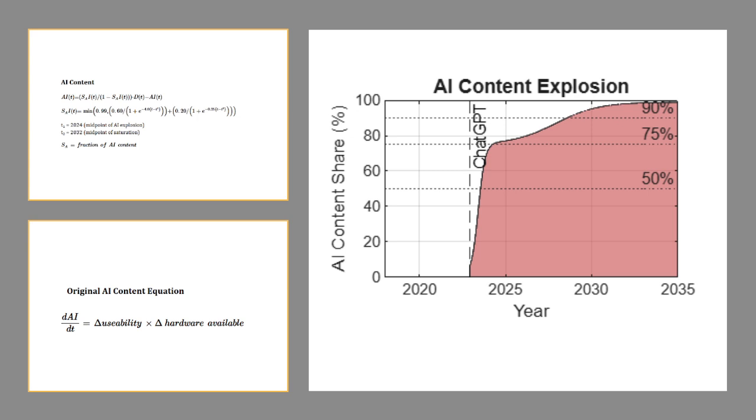Technological progress and processing power are simplified in the model as being proportional to hardware growth, represented by 4 to the t. Initially, the model was expected to saturate prematurely, approaching zero, due to database errors and the assumption that AI systems would not be able to effectively train on an open web with highly contaminated data. However, because both the maximum potential for AI content generation and the availability of large language models to crawl and utilize web data are functions of hardware, these effects cancel out in the model.